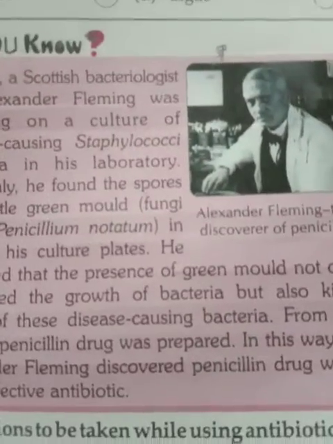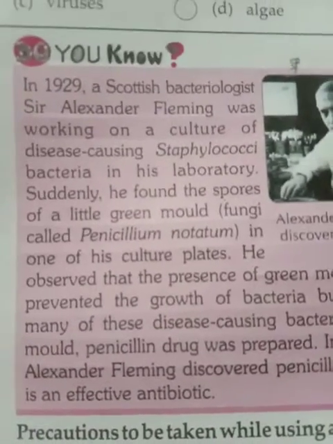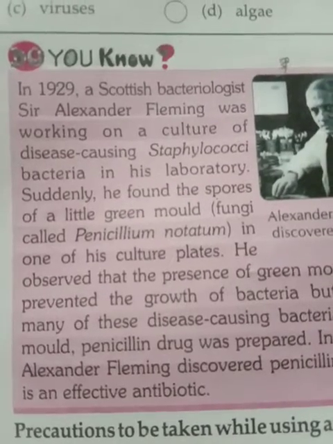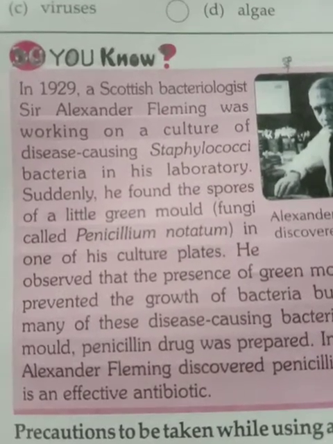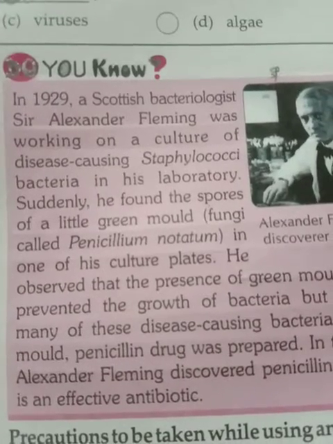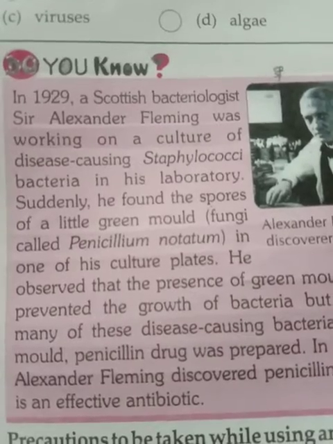Now moving on to the do you know part. We should know about Sir Alexander Fleming working on a culture of disease causing Staphylococcus bacteria. Suddenly he found spores of a little green mold in one of his culture plates.